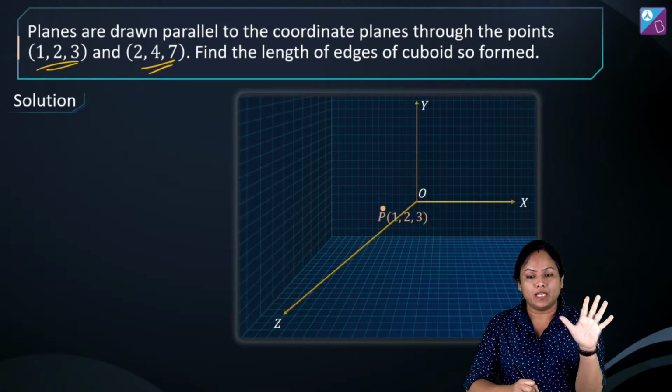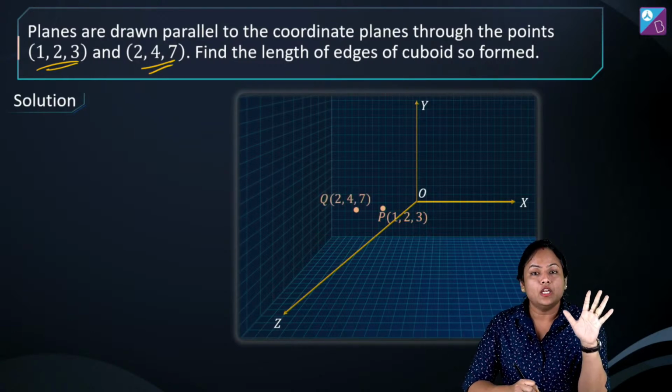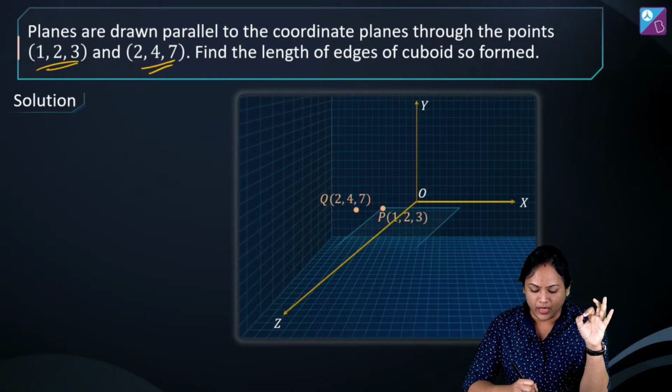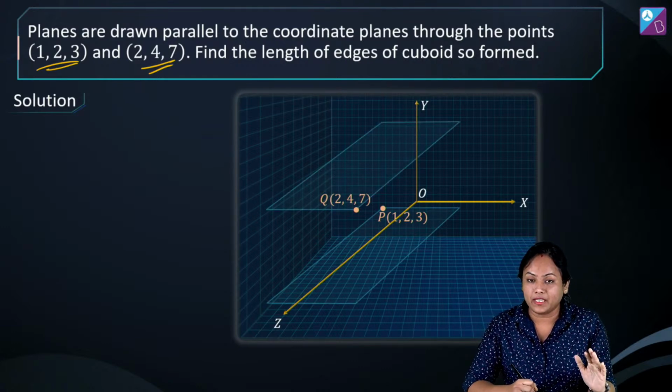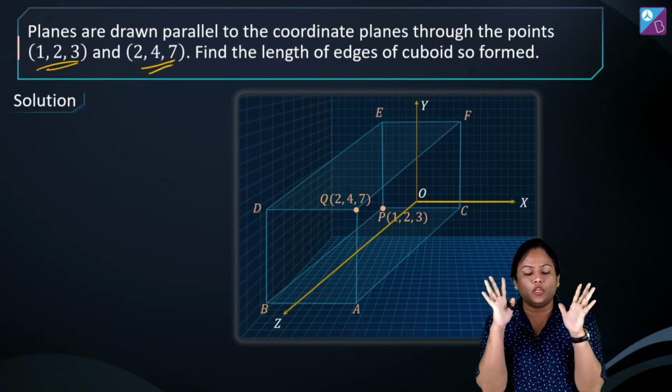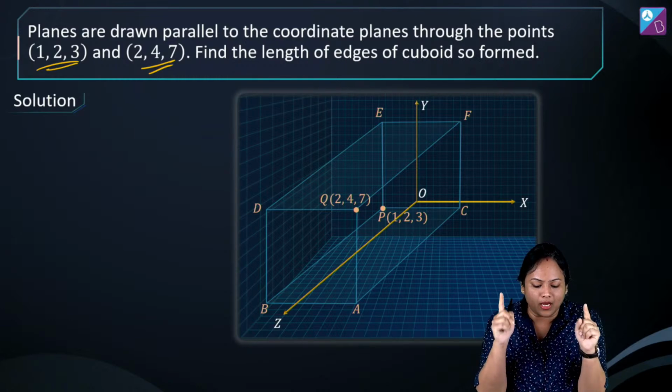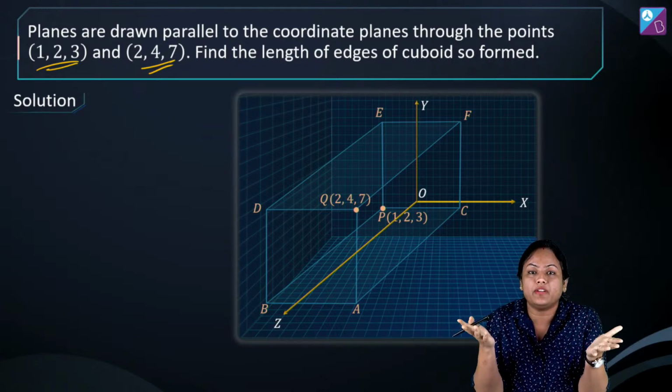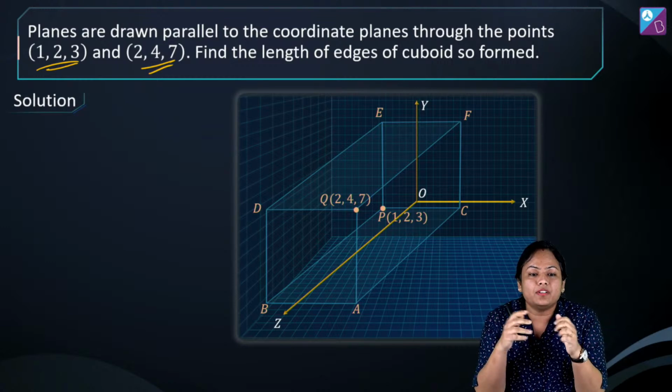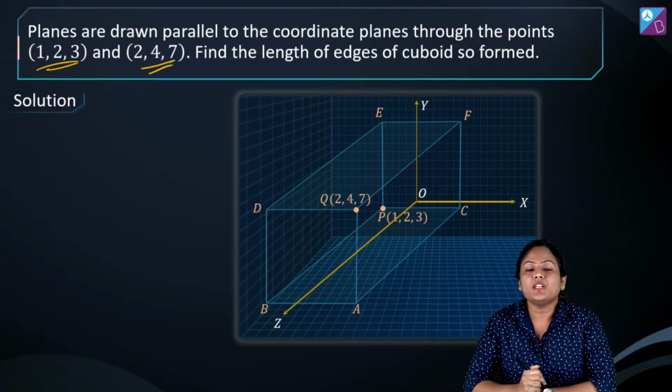So figure, I'm telling you, it will look somewhat like this. दो points रहेंगे, let's say P and Q और ऐसे दो हमने planes बना दिए, इनको हमने ज्वाइन कर दिया तो हमारे पास ये क्यूबॉइड आ गया. अब फटाफट से बताओ कि यहाँ पर what will be the length of edges of cuboid? Solve it guys. जल्दी से बताओ क्या आएगा.